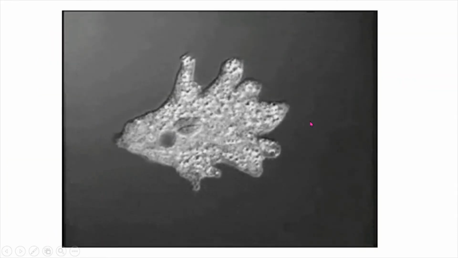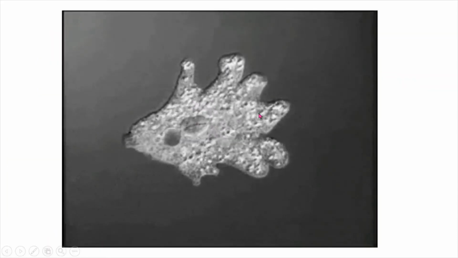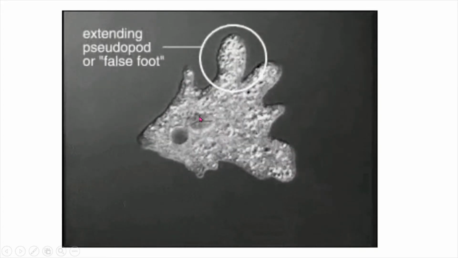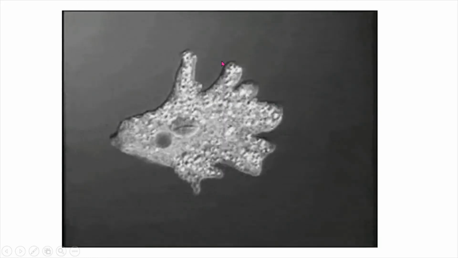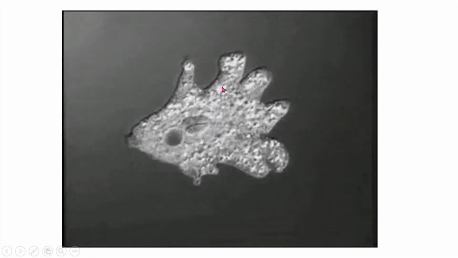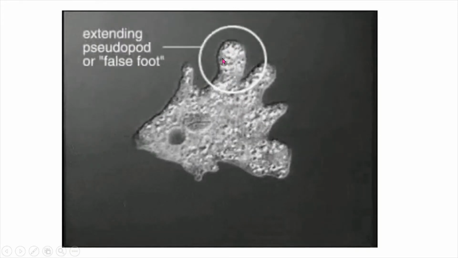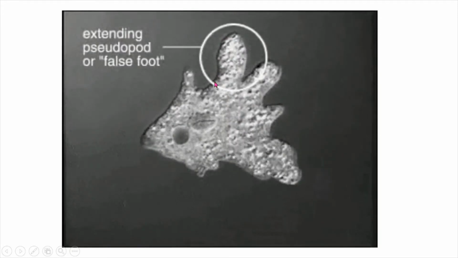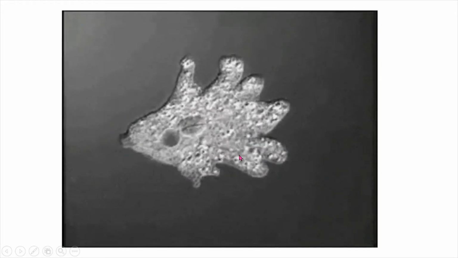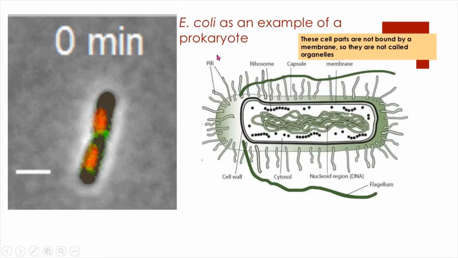And this is an amoeba, which doesn't have any particular structure of its body. It has a pseudopod, that is a false foot. Wherever it finds food, it will prolong the pseudopod towards that and engulf the food, and it also helps in its movement. And this is a real image of an amoeba under a compound microscope.